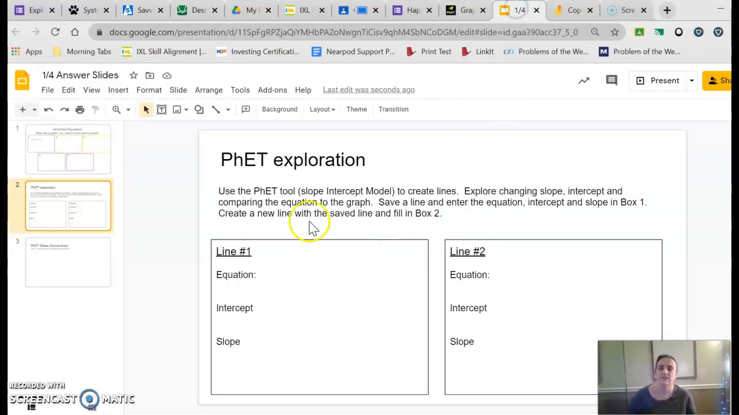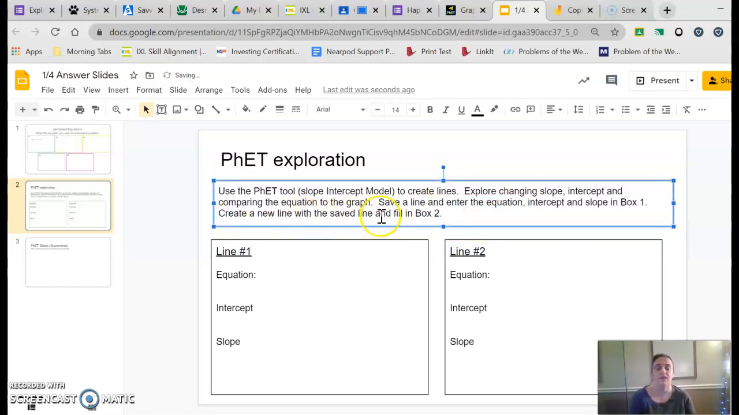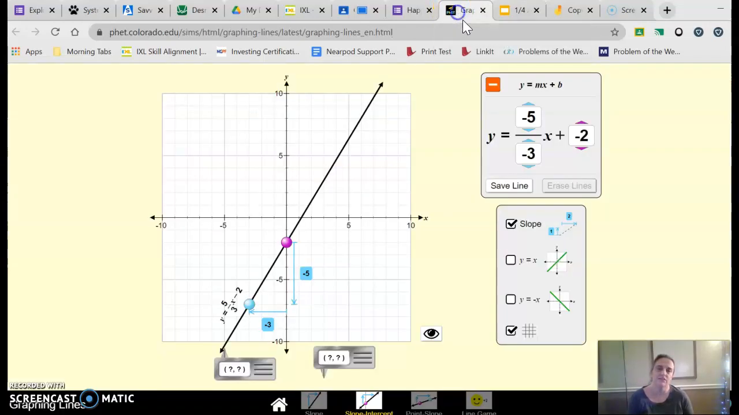So if I go back and look at the instructions, explore changing the slope, the intercept, and comparing the equations to the graph. Then it says save a line and enter the equation, intercept, and slope in box 1. Create a new line with the saved line and fill in box 2. So in the end, I'm going to create 2 lines using this model. And I'm just going to fill in what's the equation from the line, what is the intercept, what's the slope, just to remember the things we learned about using an equation. And then I'm going to take a screenshot of those lines and paste it below. So let's look at what that's going to look like.